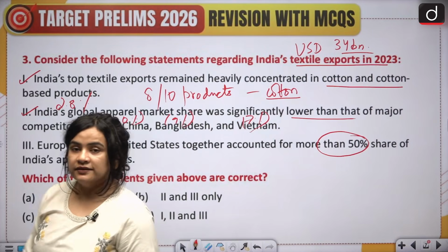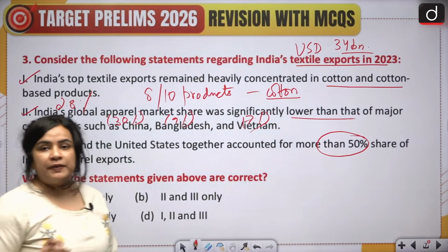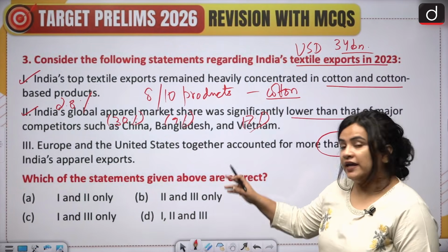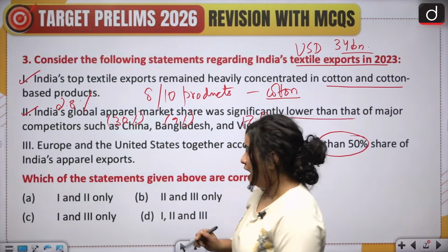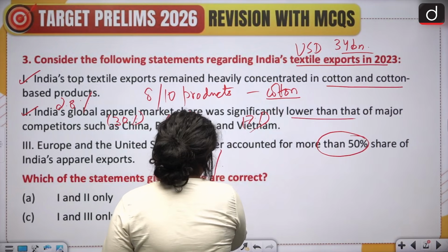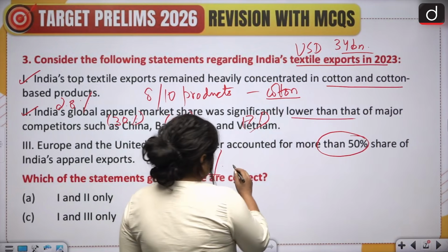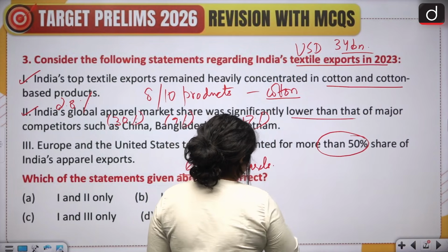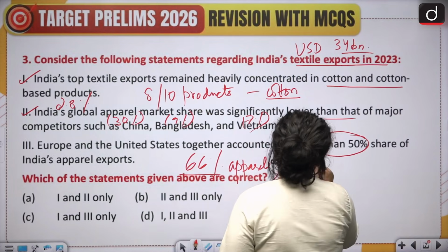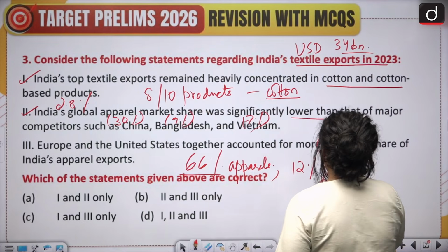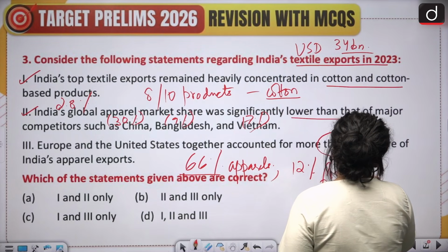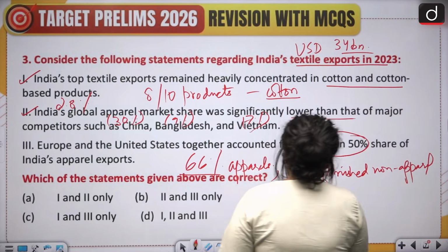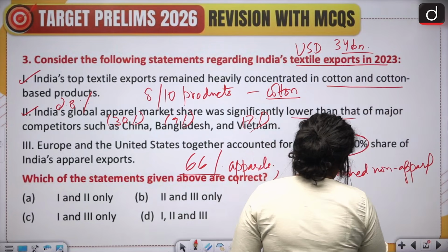It is again a correct statement because Europe and the United States do absorb over 50% of India's apparel exports, out of which 66% is for apparels, 12% is for finished non-apparel goods, and 58% is for semi-finished or raw goods.